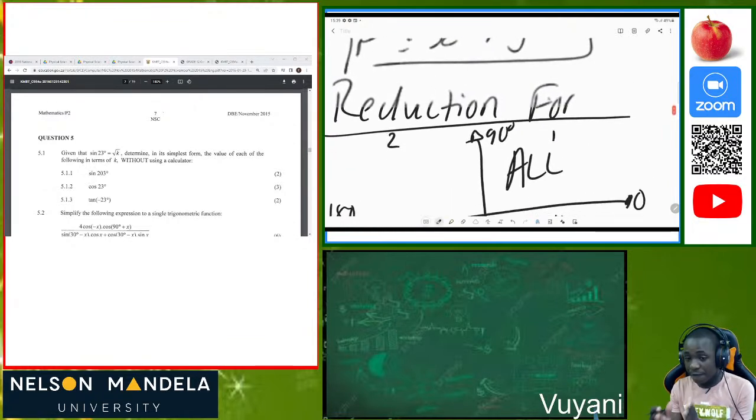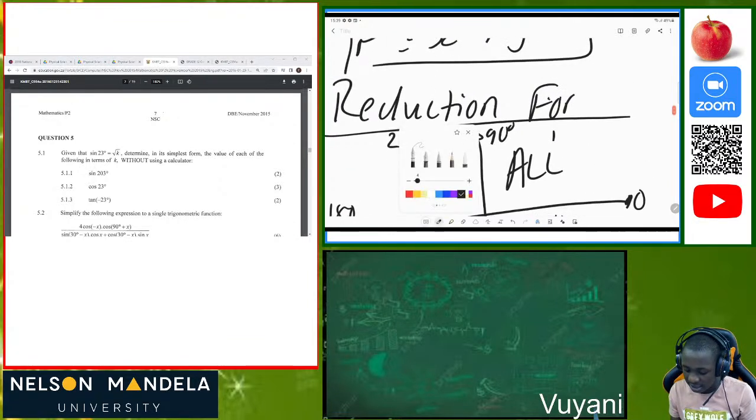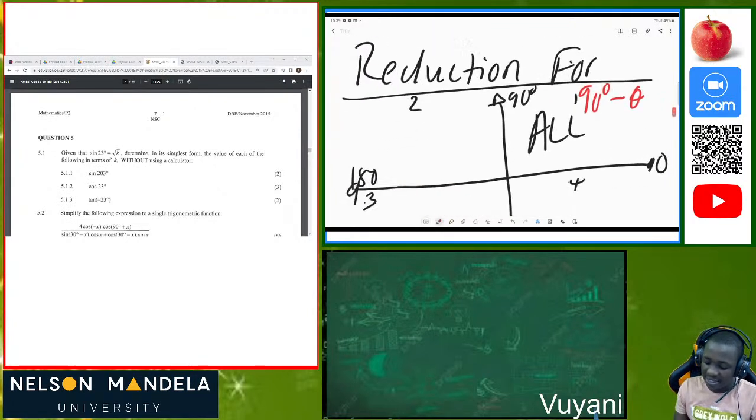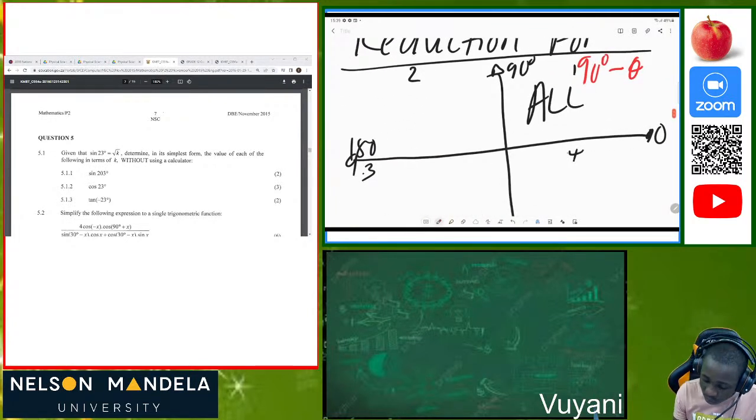So in this first quadrant, I want us to understand that it's 90 degrees minus theta. Let's just use theta because this is our angle. So everything here is 90 degrees minus theta, because when we are moving backwards, it's 90 degrees minus theta. Then in the second quadrant, it's now 90 degrees.